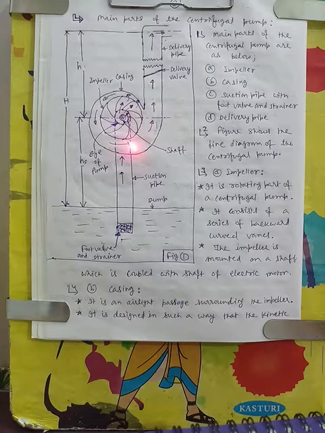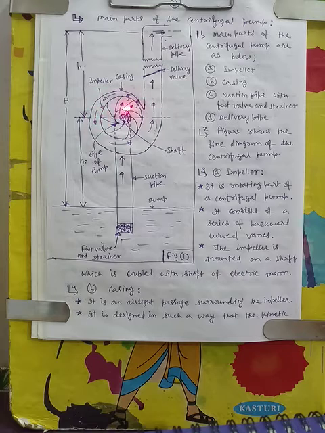After priming, we start the external motor, and that motor shaft is coupled with the shaft of the impeller. The impeller is mounted on this shaft, and as the motor rotates, the impeller starts rotating.